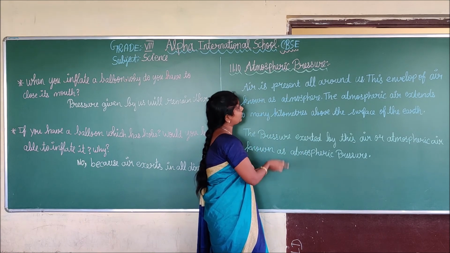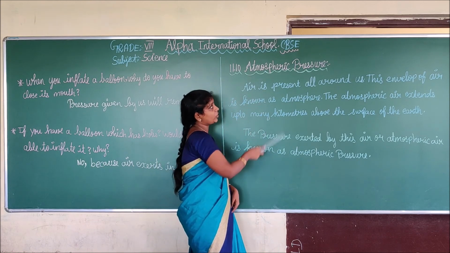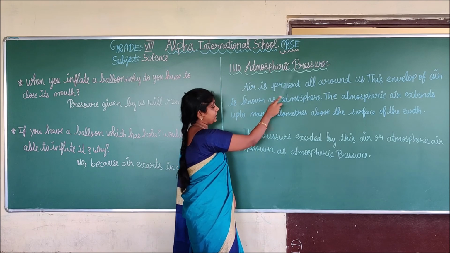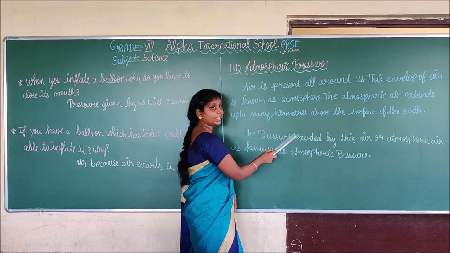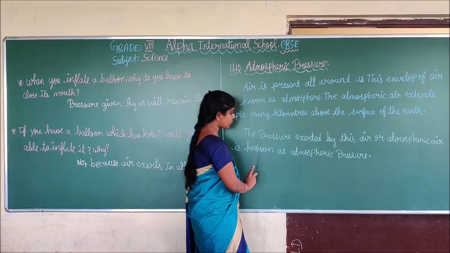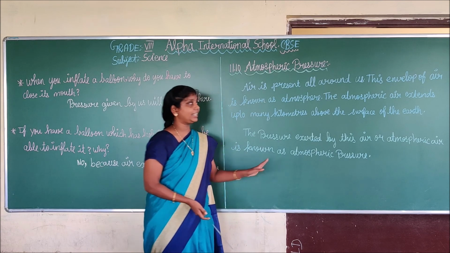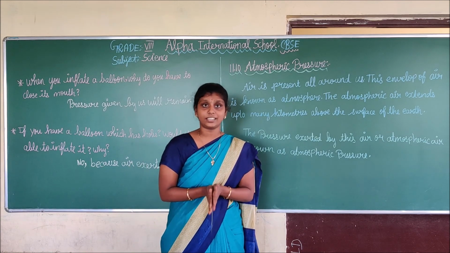Do you understand what atmospheric pressure is, students? Once again I am going to explain: the pressure exerted by this air or atmospheric air is known as atmospheric pressure. Do you understand all the concepts which are revised in this class?